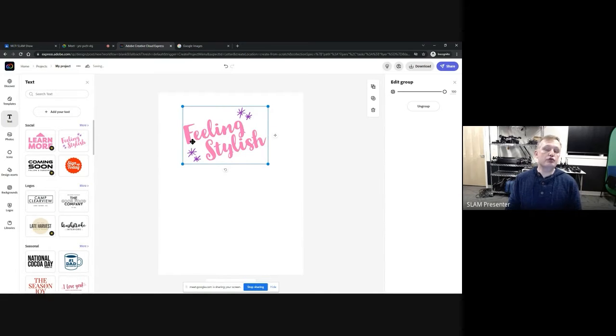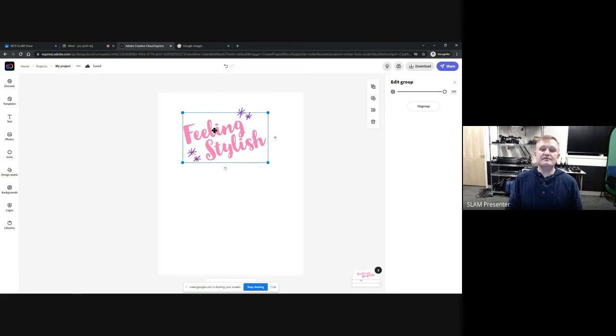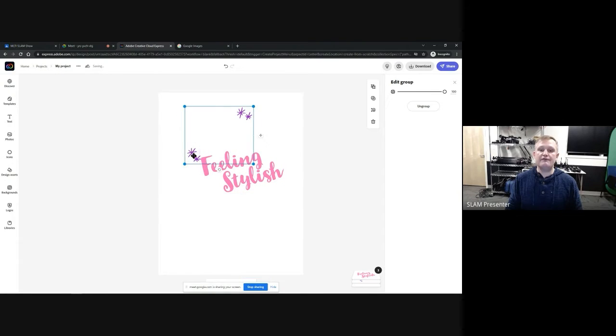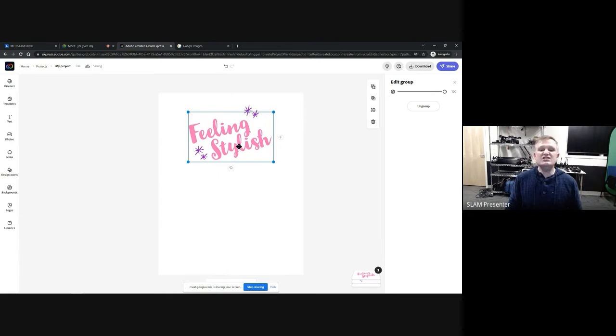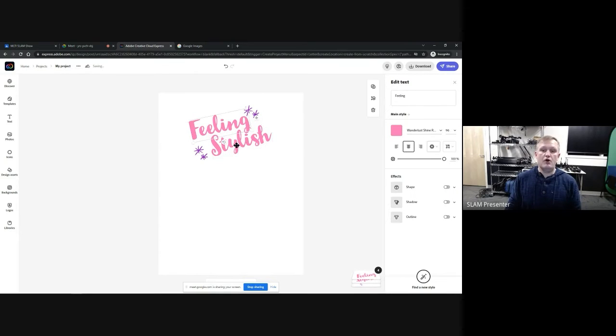So this is a grouped item. It has text and images all together. I can ungroup them here over on the right. Click ungroup. And now each of these things is its own piece. So here's the graphics. I can move those around. Here's the text. I can move those around. Each thing is its own kind of unique piece. I'm going to ungroup this as well. I'm going to keep going down here. Now each of the text pieces is their own. The reason why this is important is you'll notice here over on the right side now, the tools have changed.